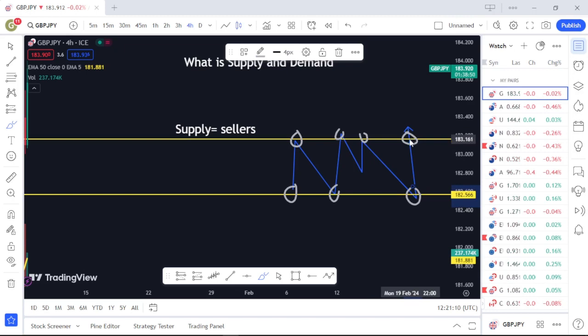Because when the suppliers push the market downwards, they see a high volume of buyers at this particular point, so the buyers support the price so that it doesn't break below a particular level. In this way, you get to create support and resistance. That's why I always tell people that supply and demand is the same as support and resistance. It's just that multiple supply areas create a resistance zone and multiple demand areas create a support level. So now you understand what supply and demand means and how they are related to support and resistance. Now let's get into the main work on my time frame and the rest.